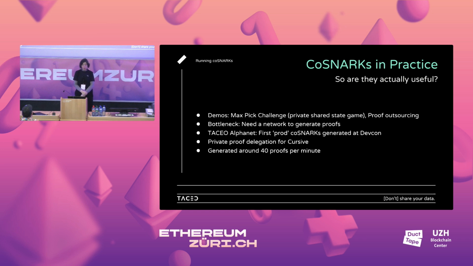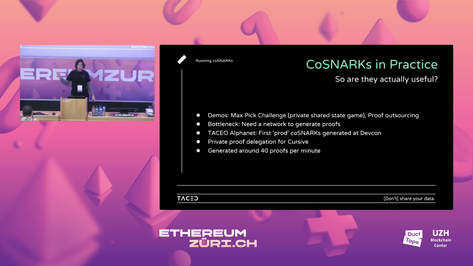Have we actually deployed anything? Yes. Last year we did some demos. There was a Max Pick Challenge, which was basically a game. It was a guessing game where everybody in the room guesses a number. We all encrypt our number and secret share it to a network. Then we do an MPC computation over all these numbers and choose the biggest. So you have your private guesses, and you do some computation over them to get the biggest. This was the first private shared state game.